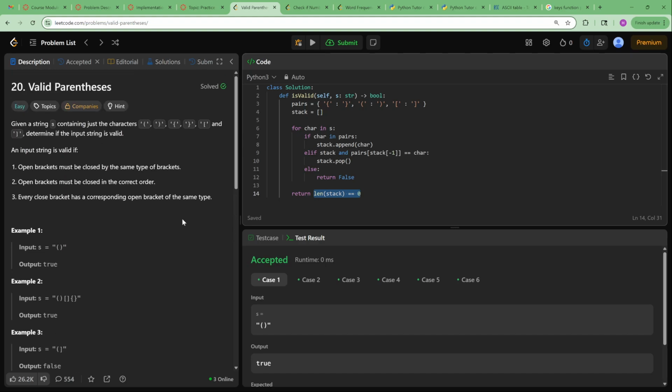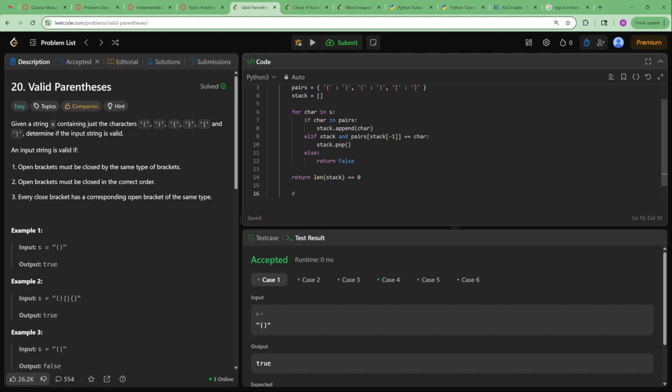I don't know if there's an example right here. No, there isn't. So an example of this would be, just simply put, like that, and then you just have that. So in this case, you're going to go through it. You're going to put those two into the stack, then you're going to pop one, then you're going to pop the next one, and then you're going to get this one inside of the stack, and then you're going to exit the for loop because now you're done with all the characters in the string.